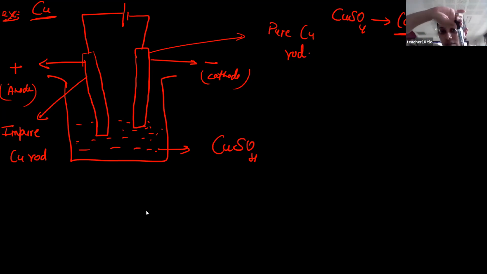Students, now something will fall from here into the electrolyte. Imagine this is the electrolyte. Now one more electrode is there here. This is the metal in its pure form. So something is collected here. From this impure anode, something is collected in this electrolyte, and that part is called anode mud.